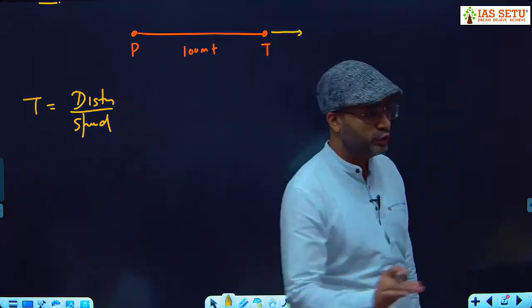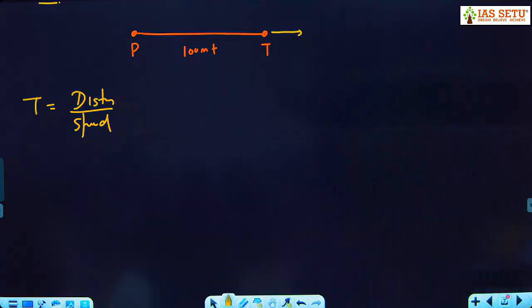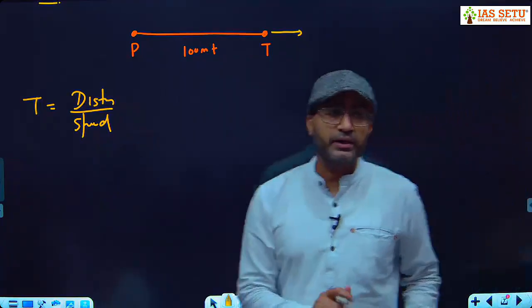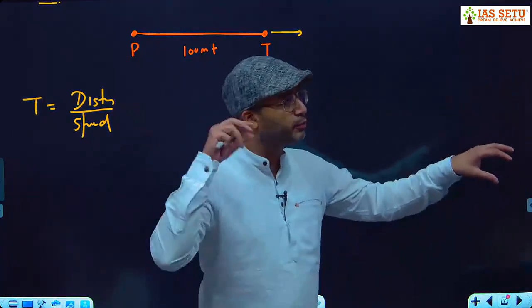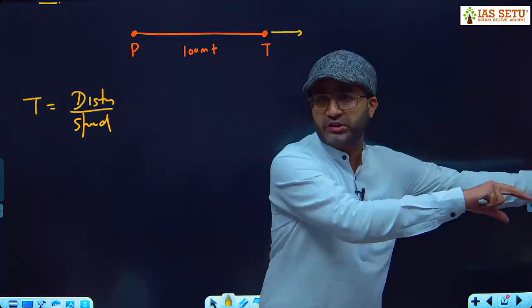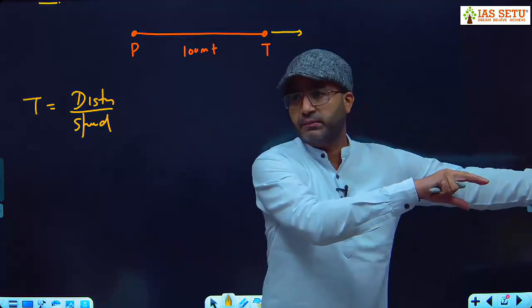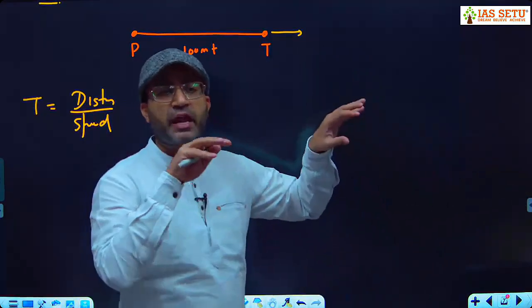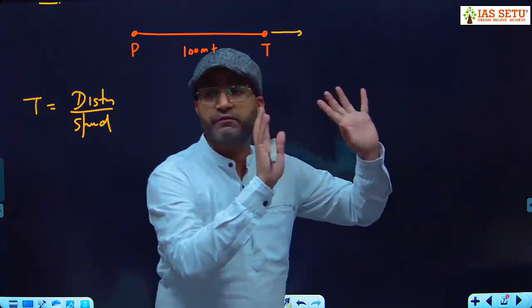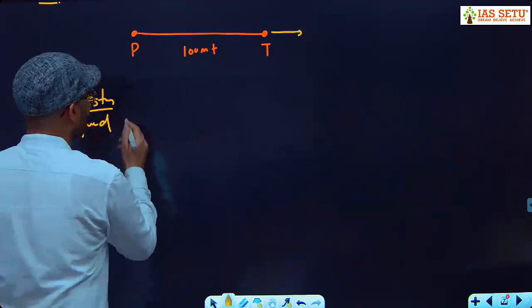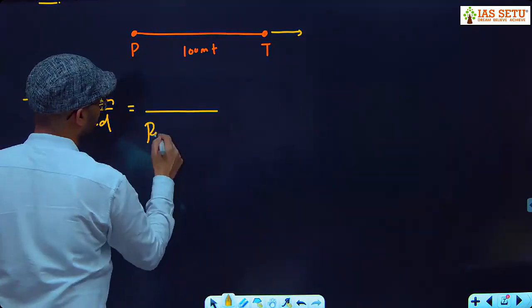We use this formula in this type of question where time is equal to distance upon speed. But here, can you see this thief and policeman are both running in the same direction? So we have the relative speed concept. Relative speed, do we add or subtract? Same direction, we subtract. So here instead of speed, it is relative speed.